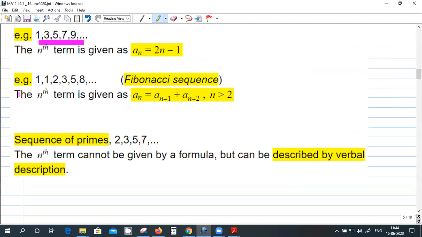2n minus 1, because the first term should correspond to 1. Yes, 2n minus 1. And what about this sequence: 1, 1, 2, 3, 5, 8? What is the rule for getting the nth term?